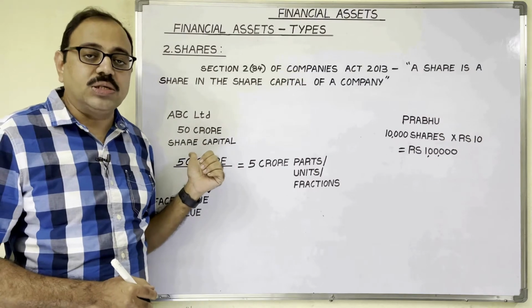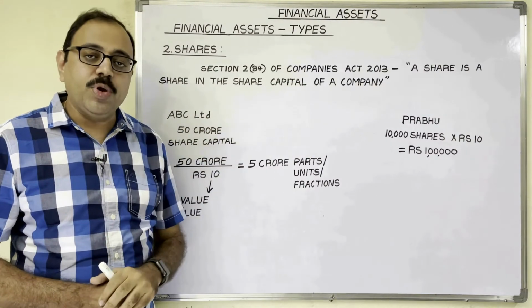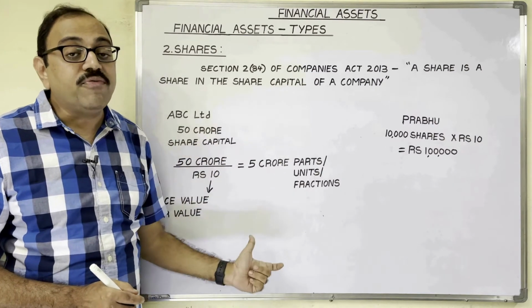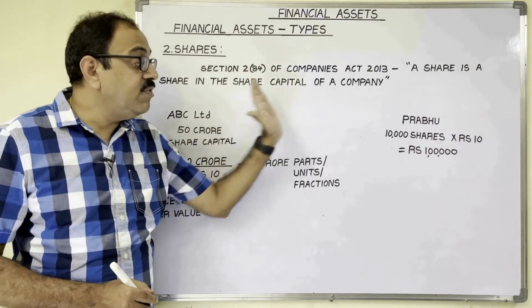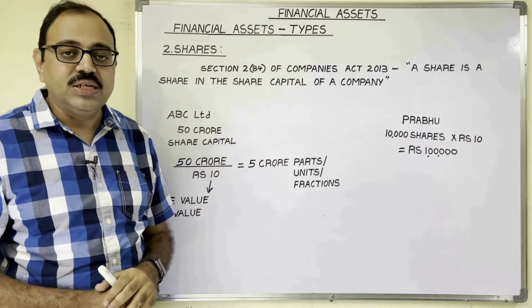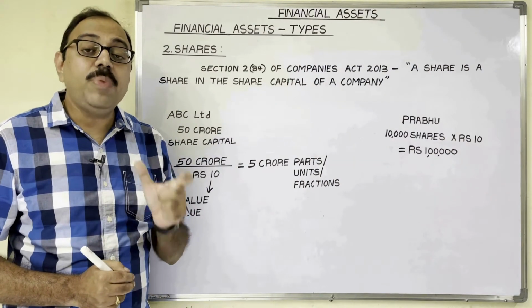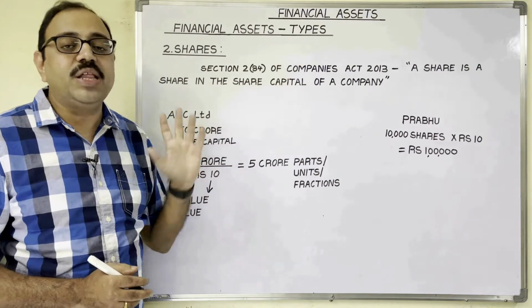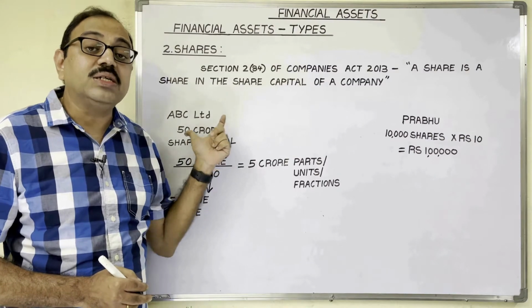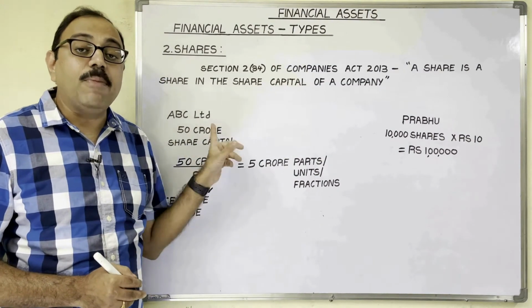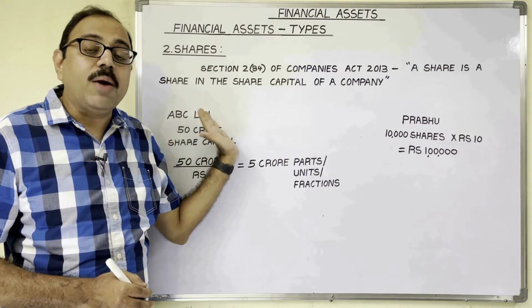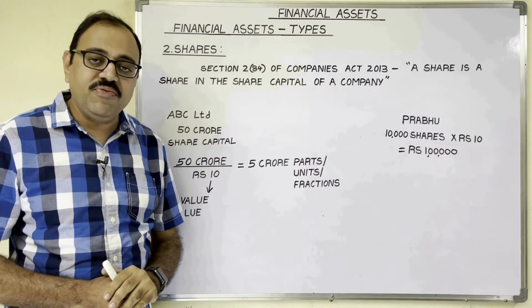If the company gets a loss, the company doesn't pay any dividend to Prabhu. Even though the company gets profits, the company may decide to use that profit for other purposes instead of paying dividend to Prabhu. Thus, dividends are not guaranteed in case of equity shares. If you take preference shares, the dividend payable to preference shareholders is fixed by the company. While selling preference shares to shareholders, the company mentions the dividend percentage. Every year, the company pays that much dividend to preference shareholders. Even though profit is more, the company pays the fixed amount of dividend to preference shareholders.